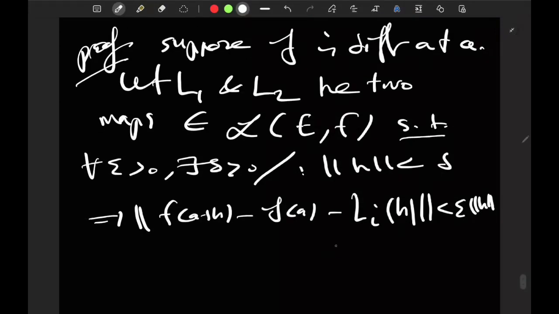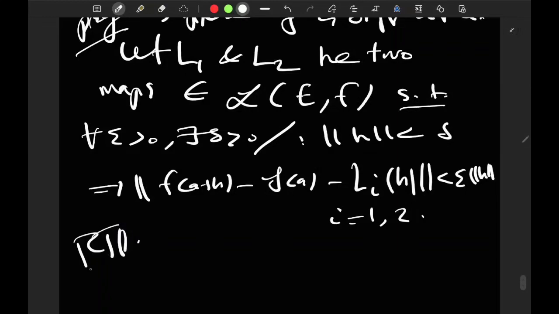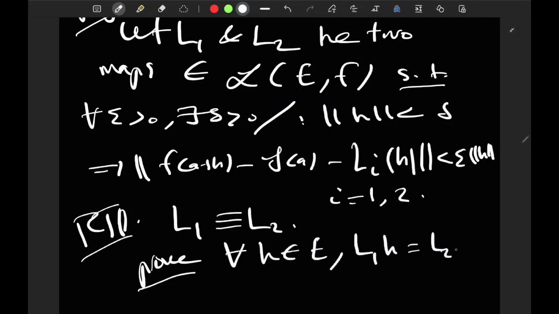This will hold for i equal 1 and i equal 2. I want to prove that L1 is equal to L2, that is, for all h in E, L1(h) is equal to L2(h).